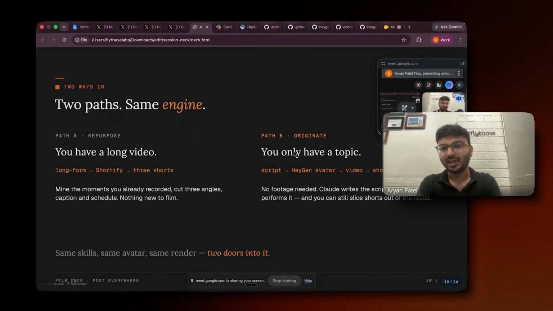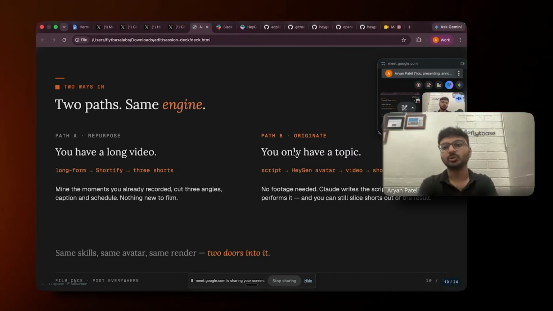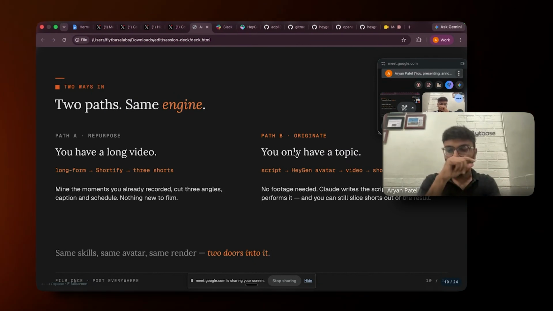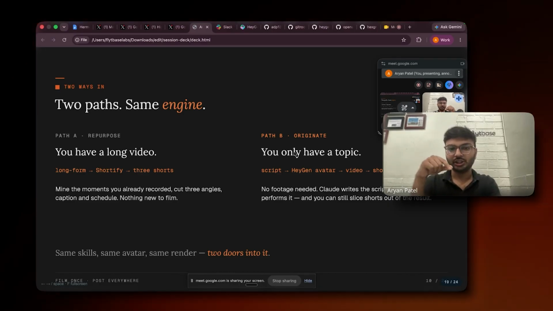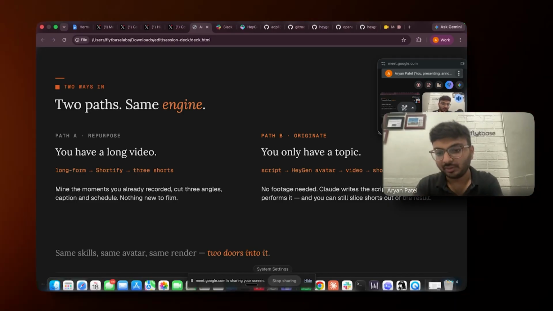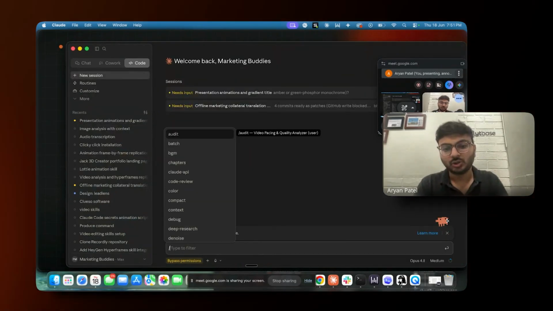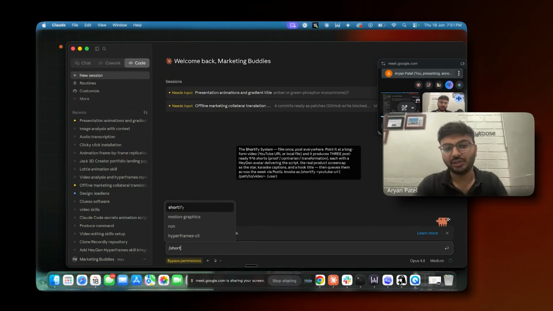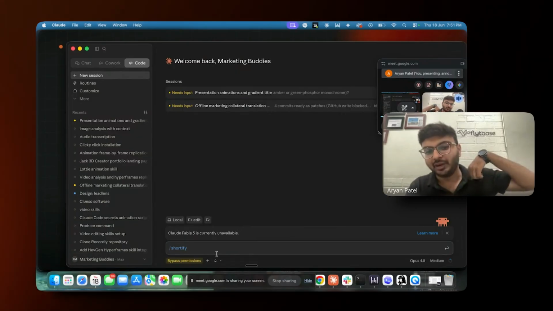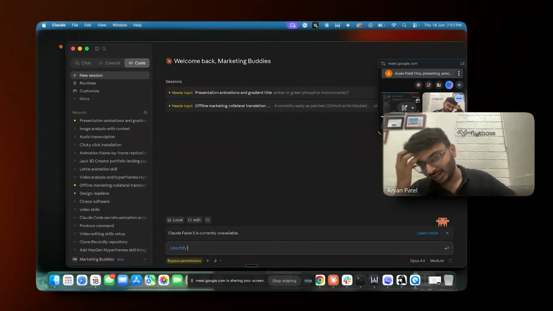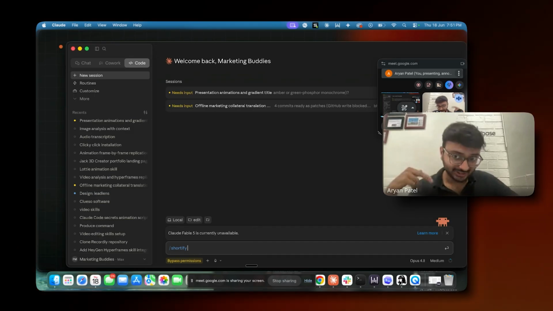So for now, I'll show you the thing. I have made a skill which is known as Shortify. If I open my Claude and start, I have just a command known as Shortify. So this is the Shortify command, and if I give the YouTube video link here, it will start downloading that video.